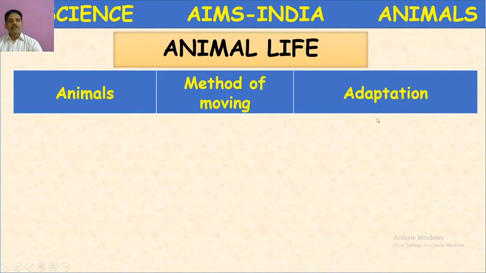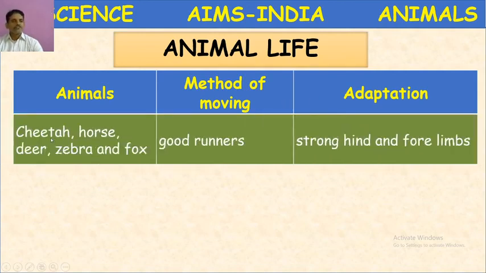animals, method of moving and adaptation. How the different animals move and what is the adaptation. Cheetah, horse, deer, zebra, and fox. These are wild animals. How do they move? They are good runners. Their limbs are very strong. So strong hind and forelimbs is the adaptation which helps them to run very fast.